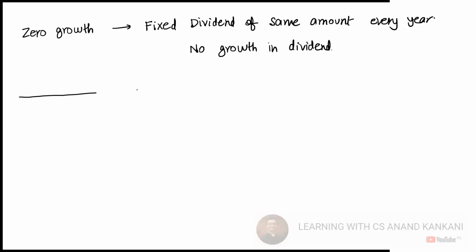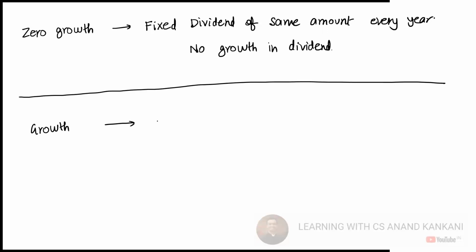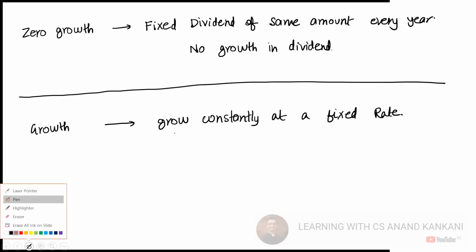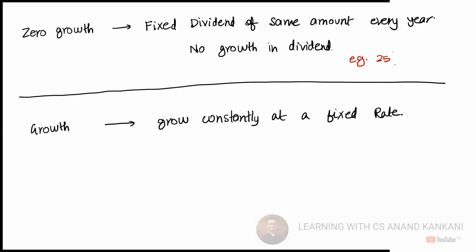But when I say equity shares with growth, then the dividend is going to grow constantly at a fixed rate. Here, if I say a dividend of 25 rupees, every year you are going to get 25 rupees.